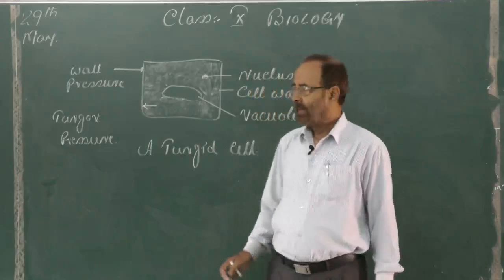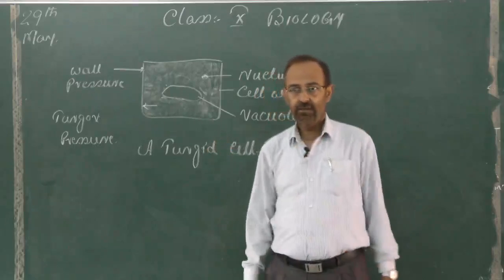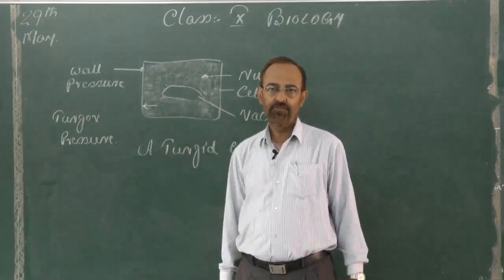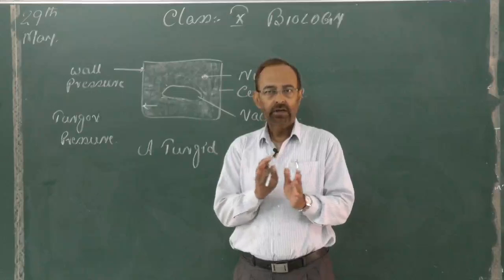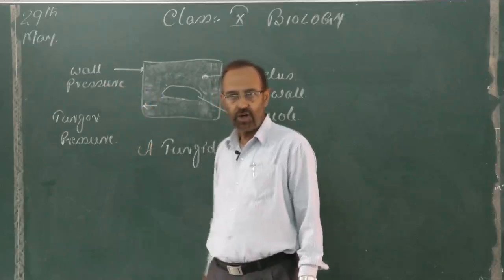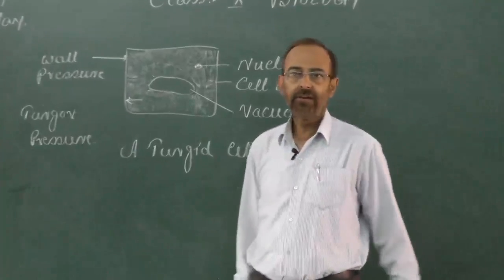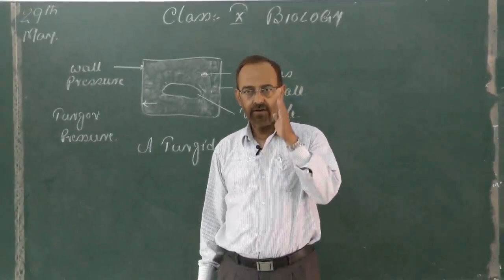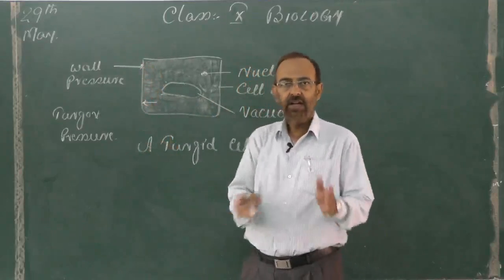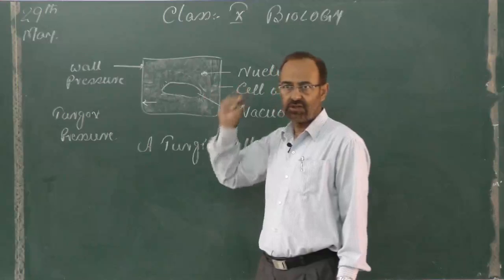Now, if there is no equal pressure to resist this turgor pressure, then due to excessive force from within, the cell may burst. But a cell normally does not burst. Why? Because there is an opposing force or pressure acting onto this protoplasm by the cell wall itself. Remember, the cell wall is non-living, it is a rigid layer which surrounds the cell.